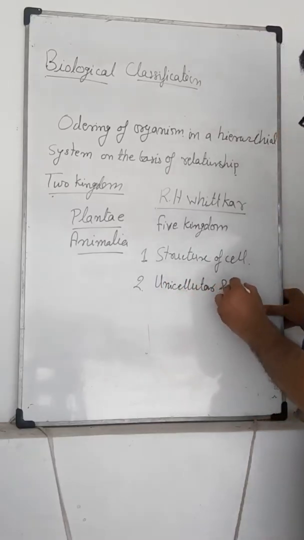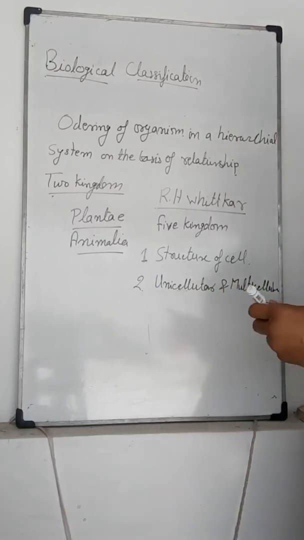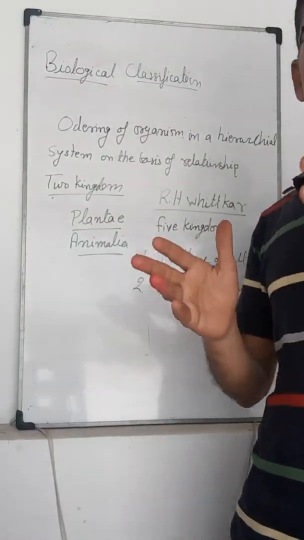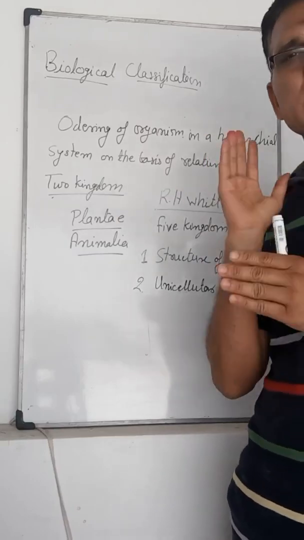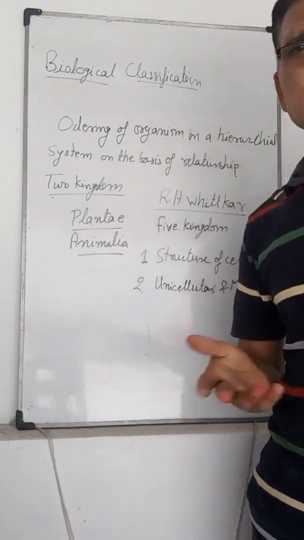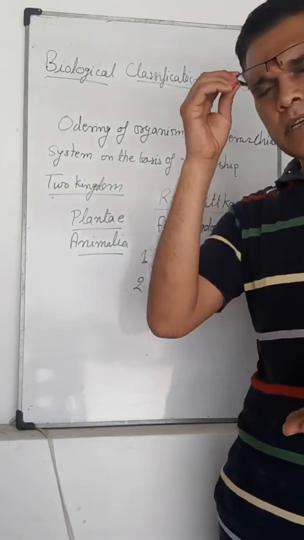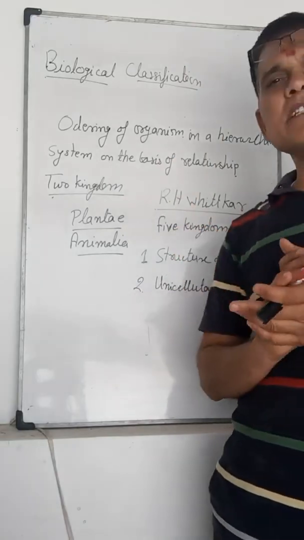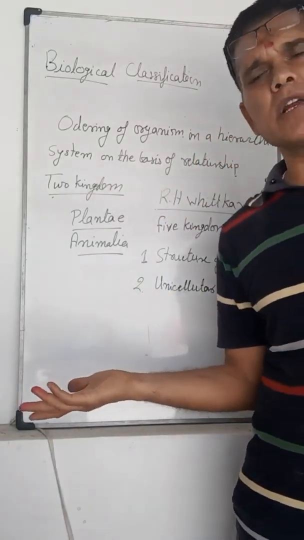Unicellular and multicellular. On the basis of structure of cells, prokaryotes and eukaryotes, the one kingdom, Monera, is based on prokaryotic characters, and the rest are eukaryotes. And second is unicellular, that is Protista, which has only single celled organisms, and the rest are multicellular.